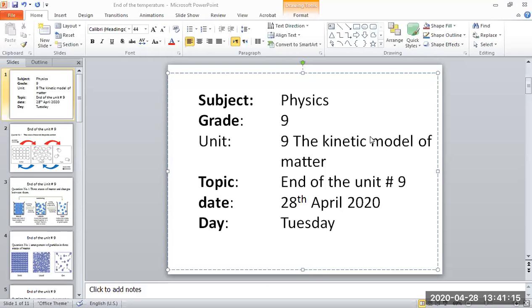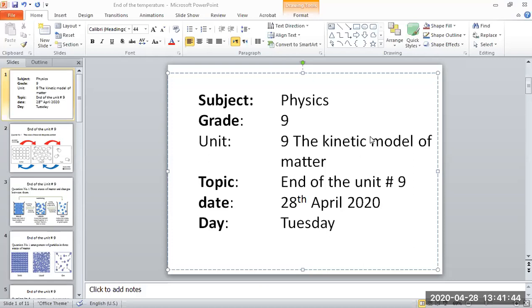Now when we decrease the temperature, then the kinetic energy of the particles decreases. When the kinetic energy of the particles decreases, then collision will decrease. And when collision decreases, then pressure will decrease. So the temperature is directly proportional to the pressure.